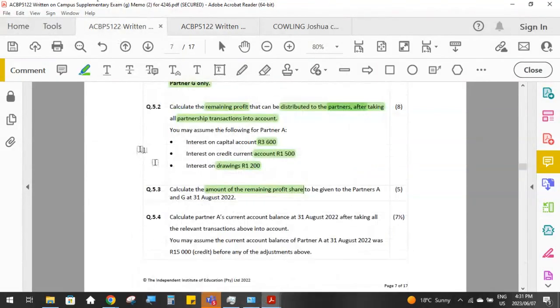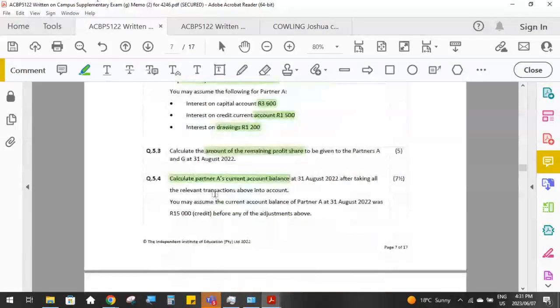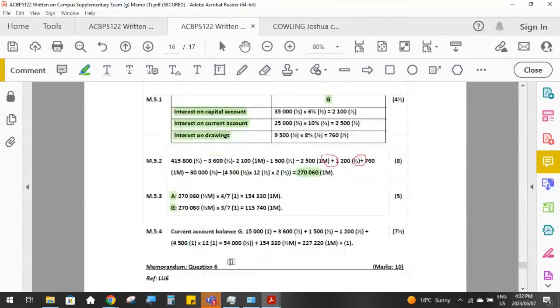And then for 5.4, they said calculate partner A's current account balance as at the 31st of August after taking all the relevant transactions above into account. So remember, partner A, they gave us this information over here for partner A. And they said you can assume that the current account balance of partner A as at the 31st of August 2022 was 15,000 credit before any of the adjustments above. So in other words, his opening current account balance was 15,000, and then we needed to make all the adjustments.